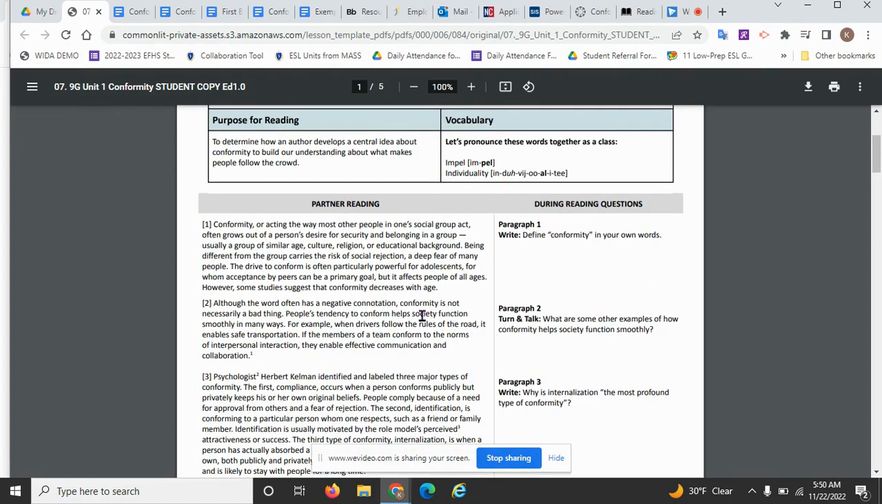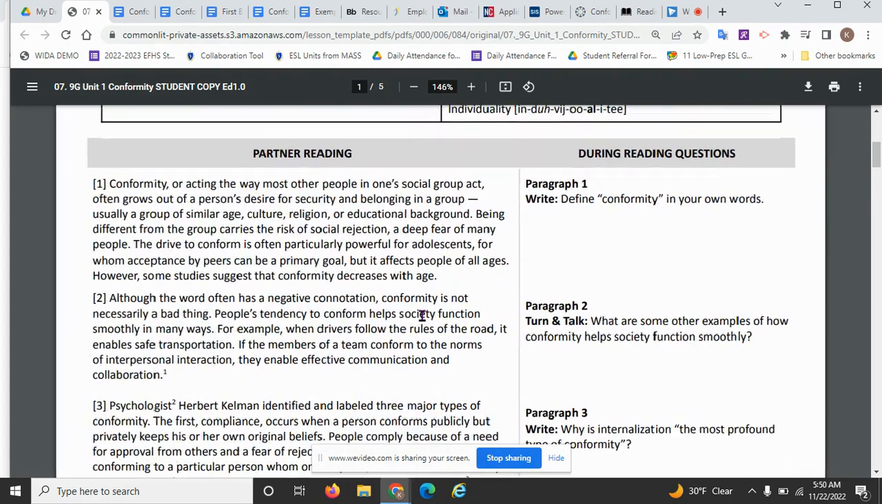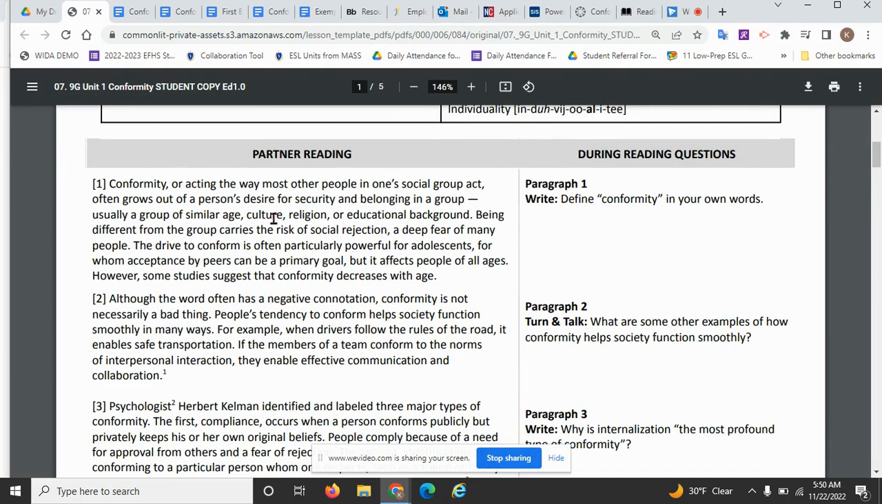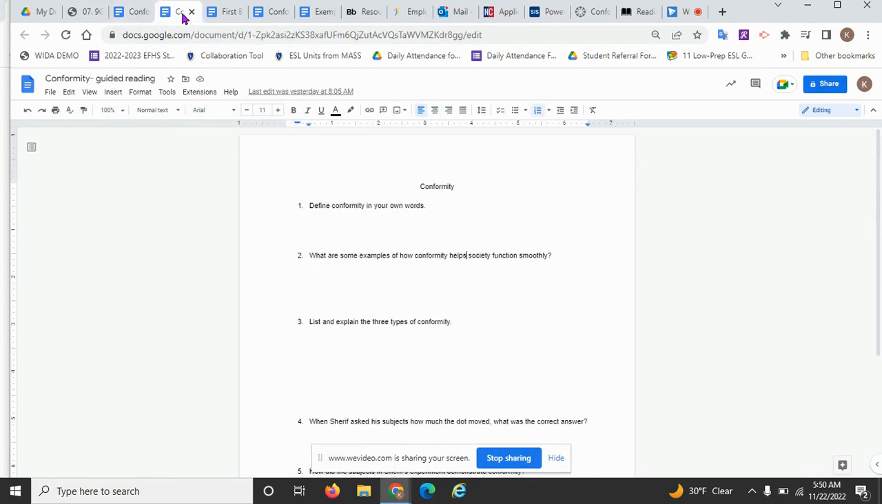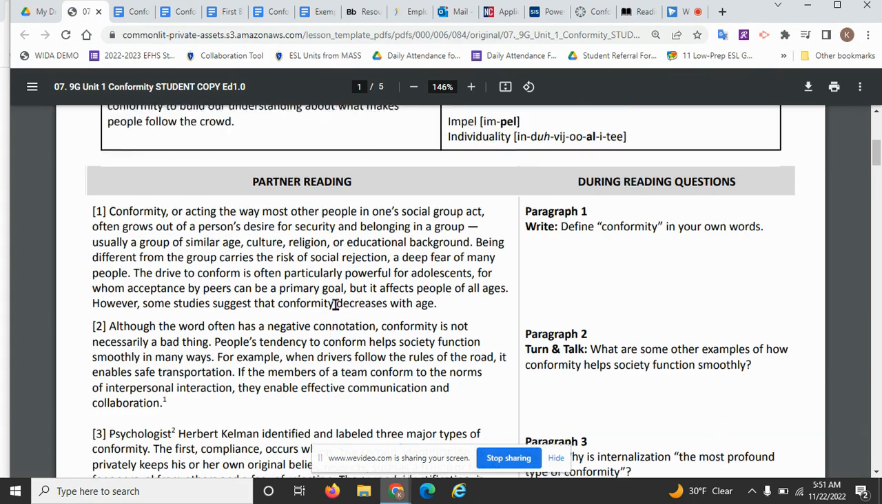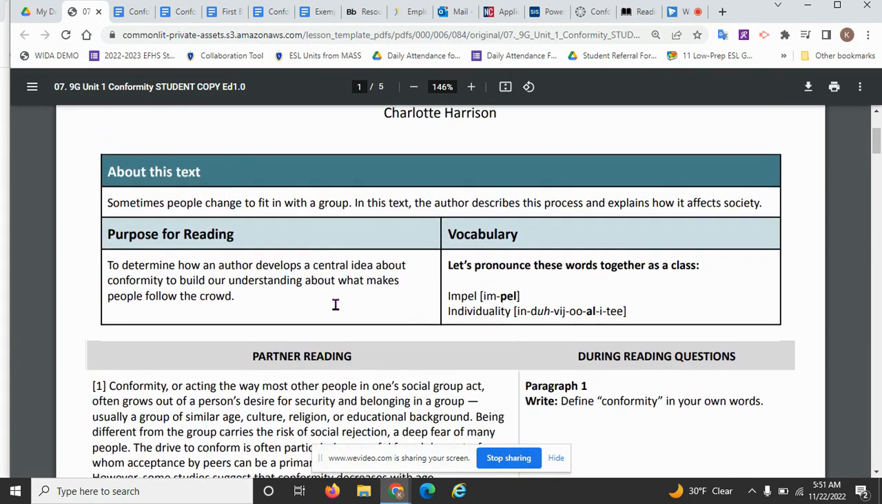So let's look at the first paragraph. Make sure that you have your text out. Make sure that you have your conformity text structure analyzation worksheet out. And make sure you have your new worksheet on conformity to help answer your questions. So we read this text in order to determine how an author develops a central idea about conformity to build our understanding about what makes people follow a crowd.